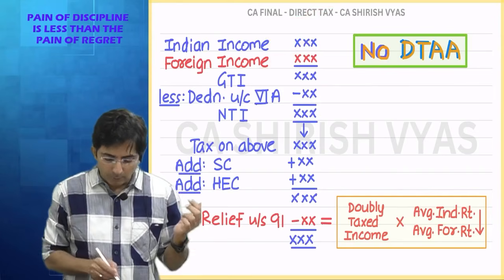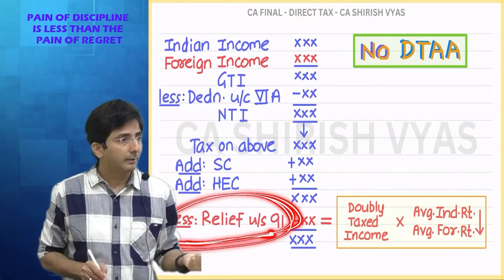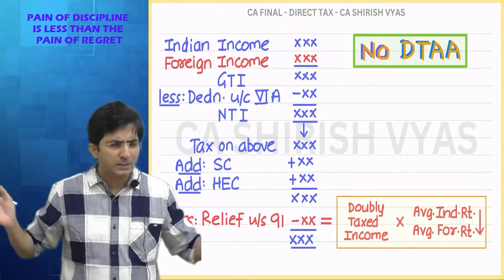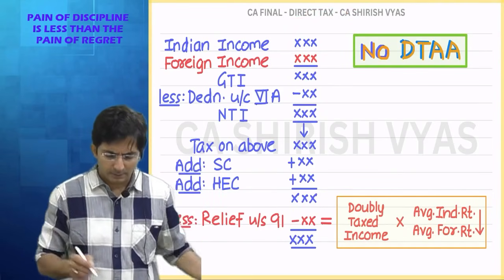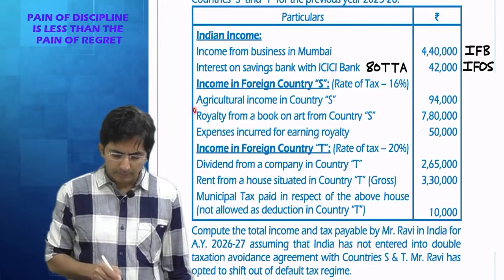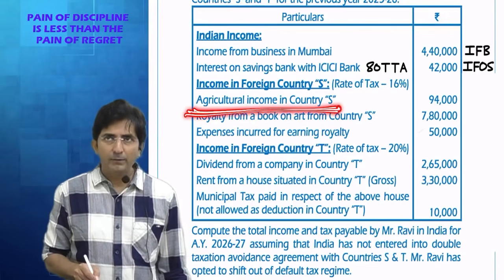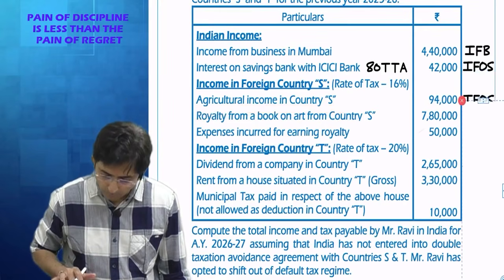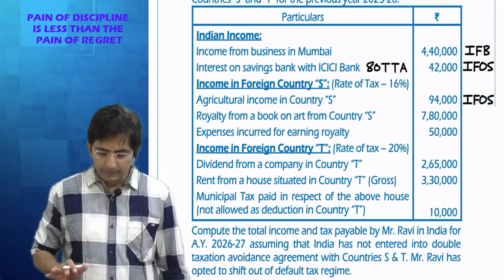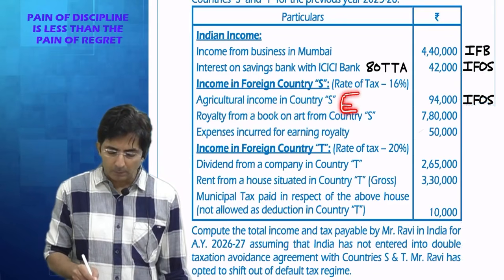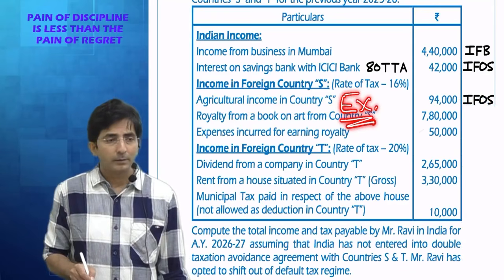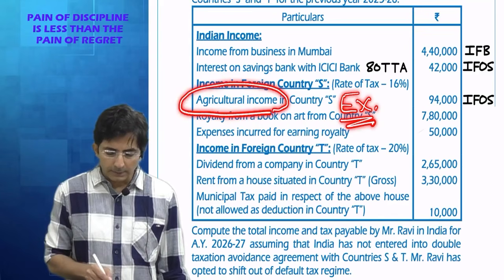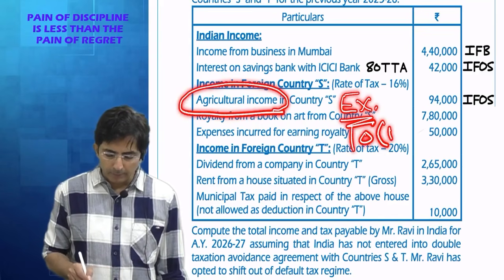That botheration will start when you do the relief formula. But initially, when you are listing all the incomes, doesn't matter whether Indian or foreign, just list in all 5 heads. So tell me, this will come in which head? Agriculture income. 5 heads of income, it comes in income from other sources. This will come in income from other sources, correct? And in income from other sources, this is exempt or taxable. You know what is a common mistake here? Students say, sir, agriculture income is exempt, no? Exempt under section 10(1), no?